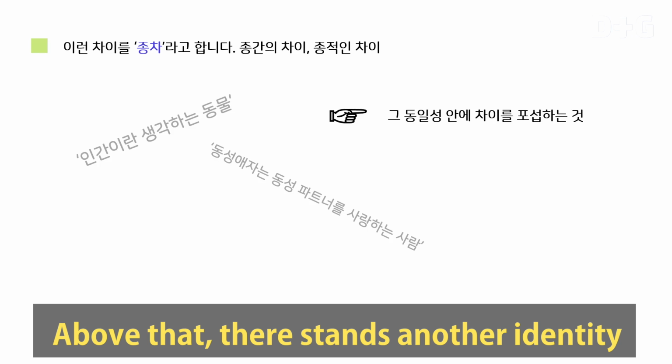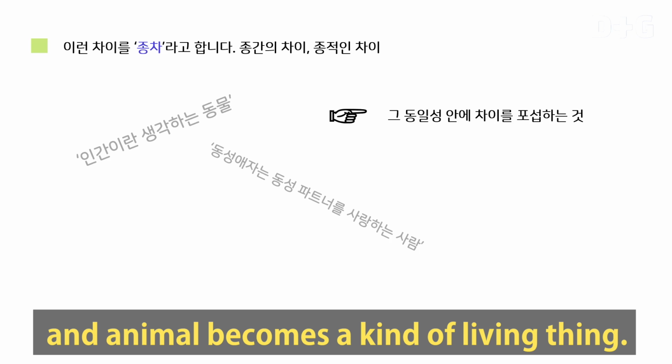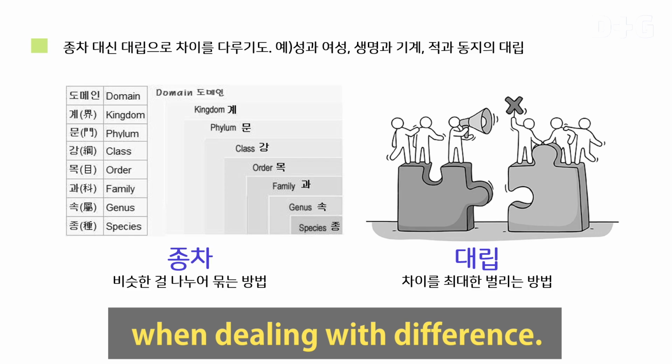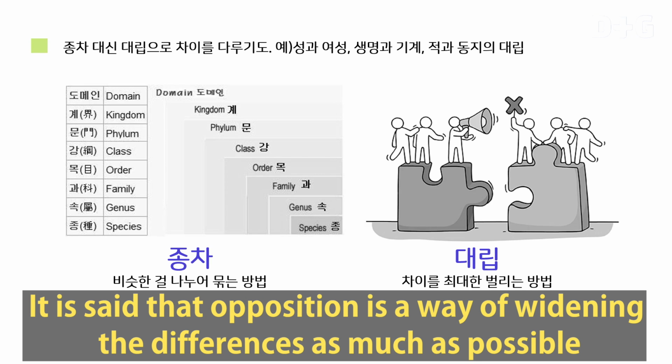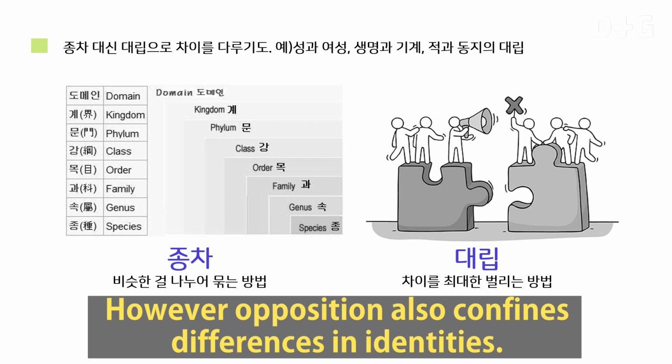Above that, there stands another identity by which human becomes a kind of animal, and animal becomes a kind of living thing. Opposition is sometimes used instead of specific difference when dealing with difference. The opposition of female and male, life and machine, enemy and friend. It is said that opposition is a way of widening the differences as much as possible, while specific difference is that of dividing and tying similarities.